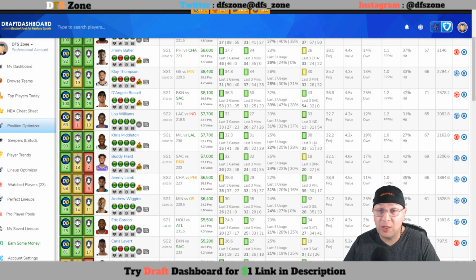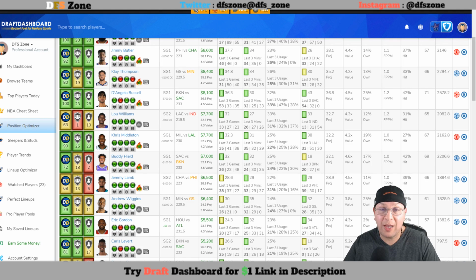I also like the fact that there is no LeBron James, so it opens up the doors for this game to be competitive and for possibly Middleton to have a very big game. 19% ownership, probably trickling a little bit more up, at 1 fantasy point per minute. He's hit value here 27% of the time.